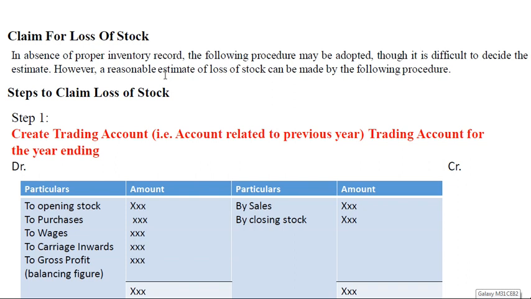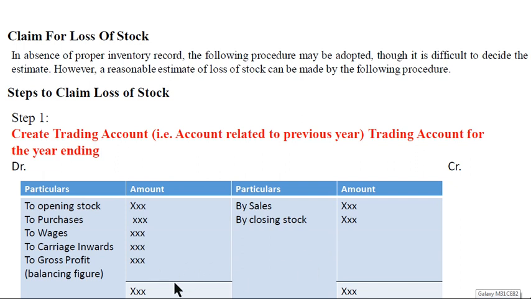Then they can file a claim against the insurance company. The first step is trading account. We have to open the trading account of which year? Very important, it is accounting related to the previous year. Trading account is an account opened for the information related to the previous year. So what do you record here is opening stock, purchases, wages, carriage inwards, then sales, closing stock.